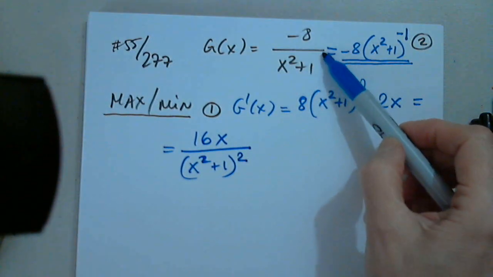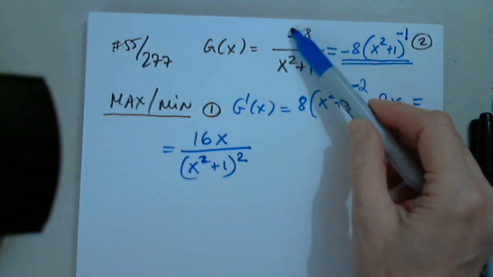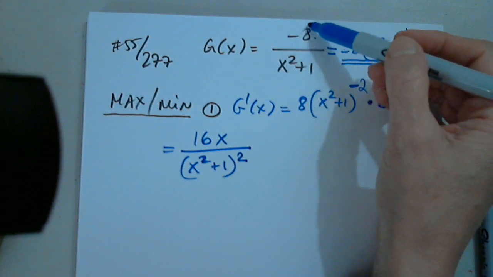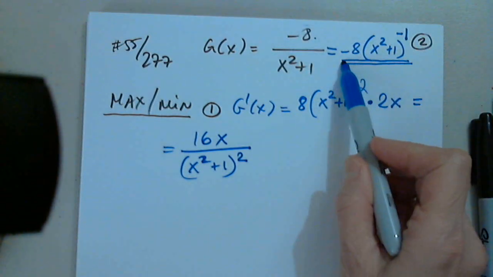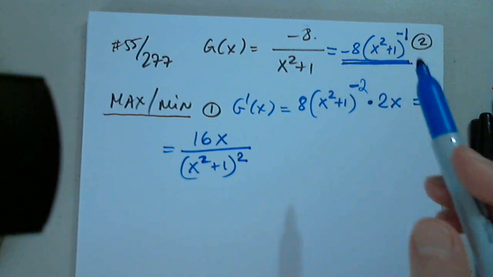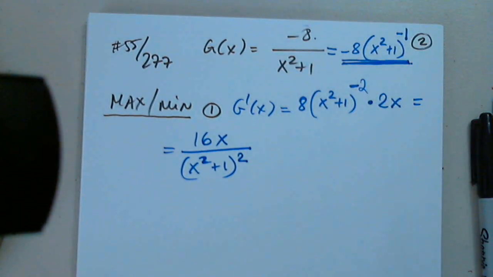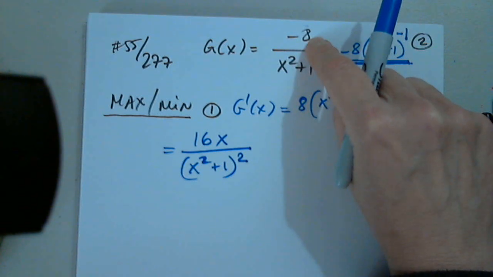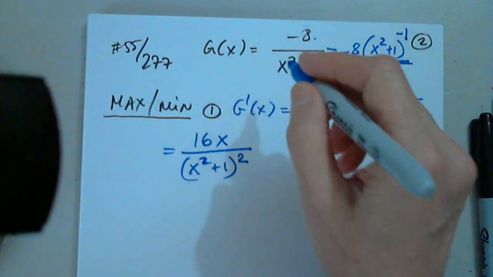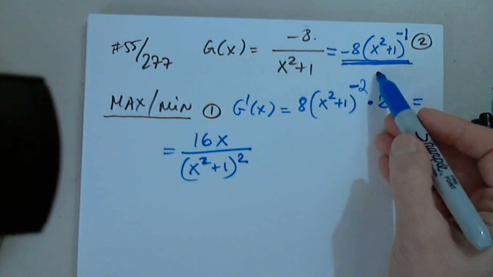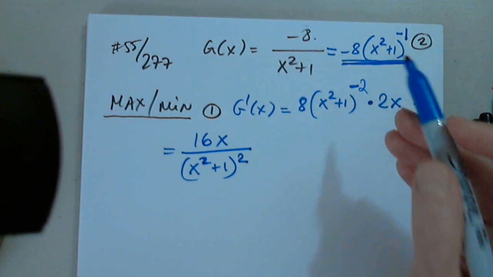So it would have taken you more time to apply the quotient rule. Every time you notice that there is no x in the denominator, it's just a constant, always think in these terms. It will make your life easier. Again, I don't have anything against using the quotient rule, but you have to remember that -8 prime is 0. I have students who write 0, but then still multiply by x squared plus 1, and they don't get 0. So that's why I strongly recommend this.